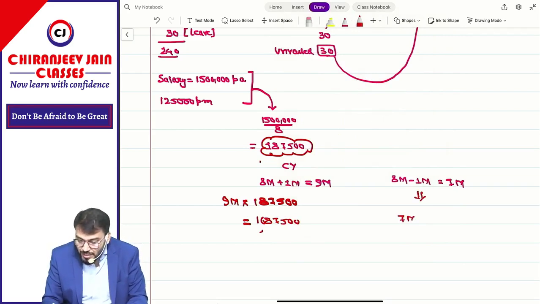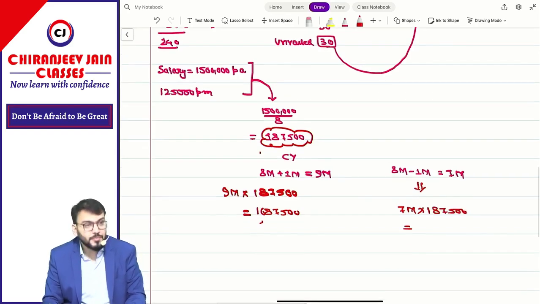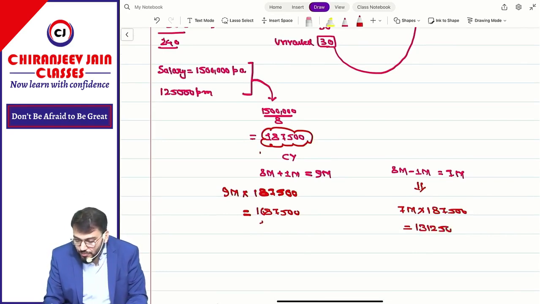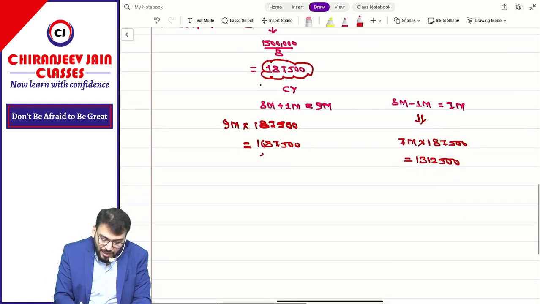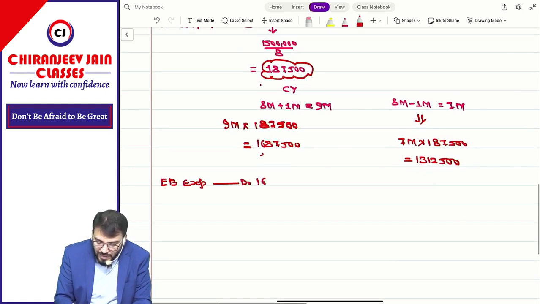In the second year we recognize expense for 7 months. So 7 months into 1,87,500 is 13,12,500. What will be the journal entry here? EB expense will be 16,87,500. But how much will you pay?